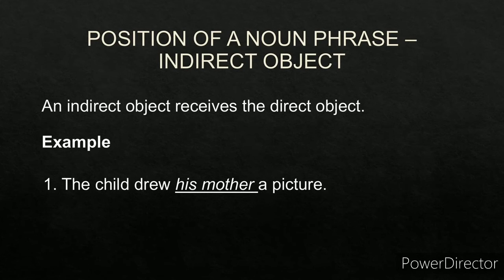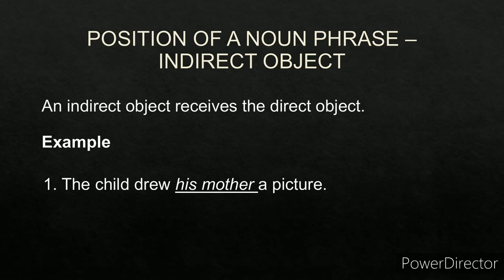Position of a noun phrase as an indirect object. What is an indirect object? Indirect object receives the direct object. So you have to first find the direct object and then find the indirect object. Without a direct object, an indirect object cannot exist. A direct object has to exist, and after that the indirect object will come into picture. So direct object and indirect object go together.